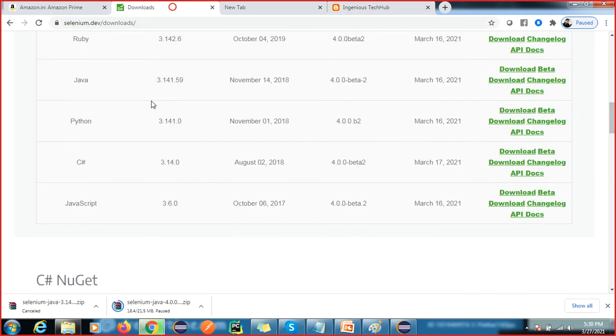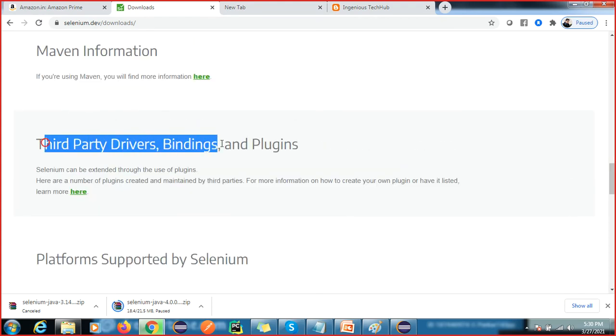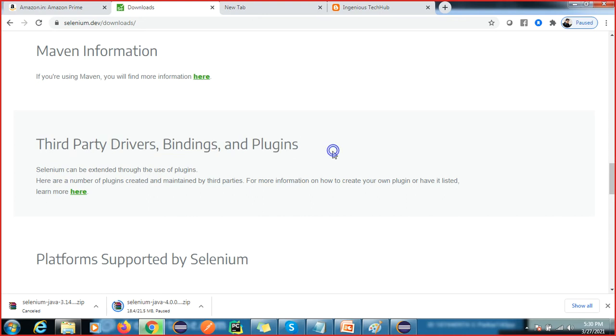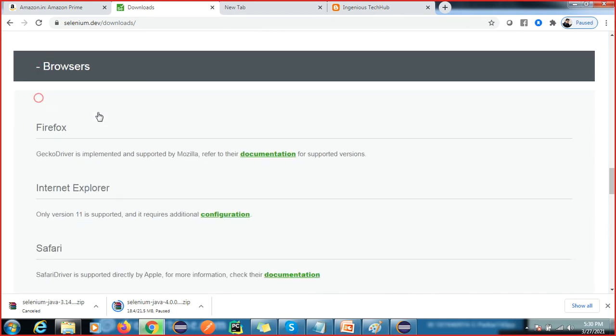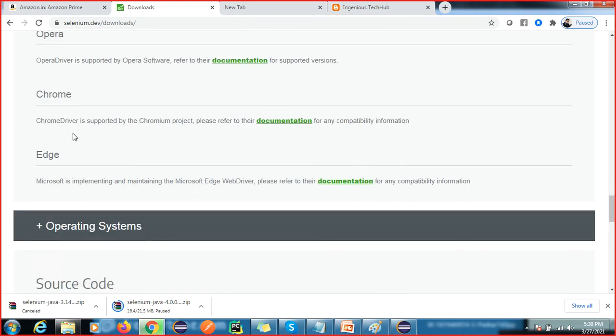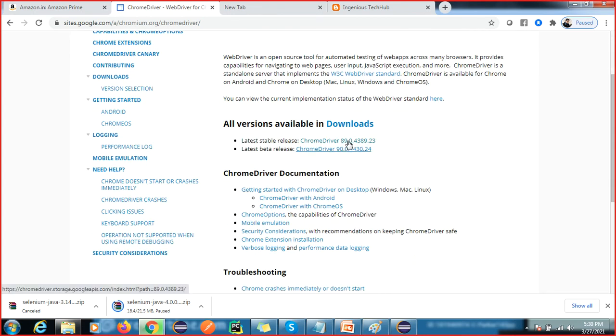So you can go in this page and see the third party drivers, bindings and plugins. In the first class we learned we can plug in many software in Selenium. So this is the third party, not developed by Selenium, developed by other people. We have the browser and operating system. You can go to Firefox. Now I'm going for Chrome, so go here in documentation, and you can see we have the latest version of this. So use this one.